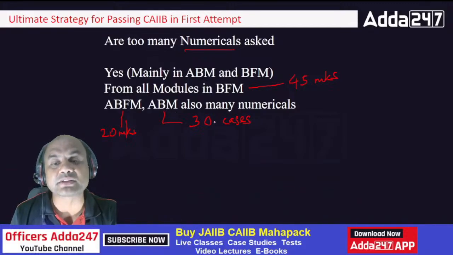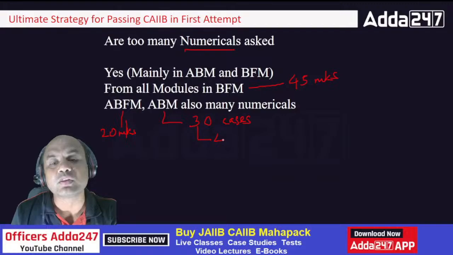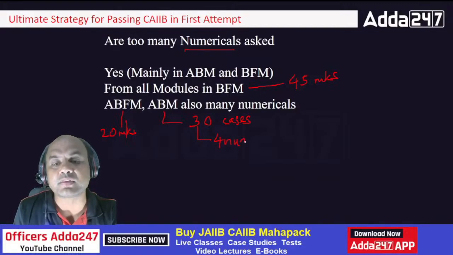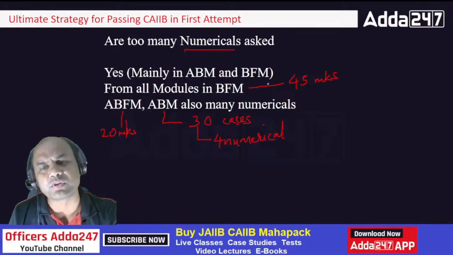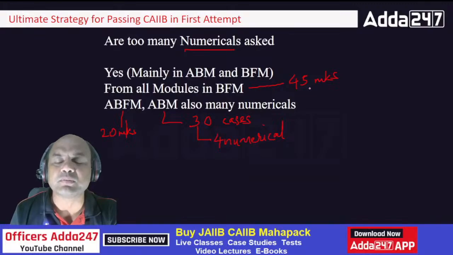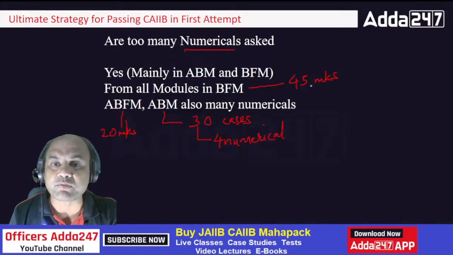In ABM, these 30 marks roughly were cases, and out of these cases you had around 4 numerical case studies, and mainly they are asked from module A in ABM. In BFM they are covered from all the modules. Mainly, I'll tell you the modules covered for these case studies are module number A and B. So numericals are very important from BFM in module number A and B.